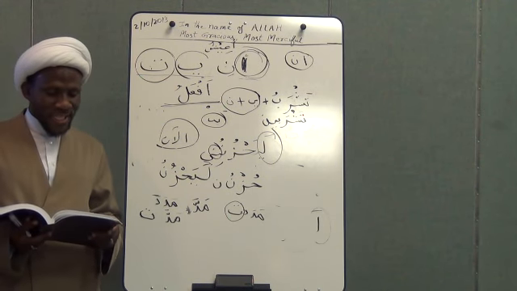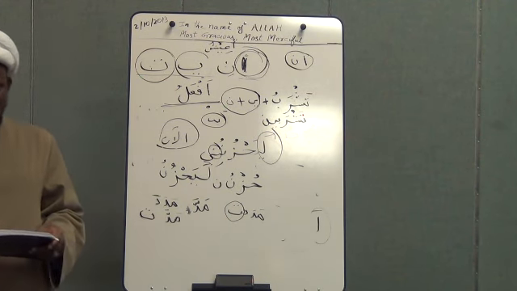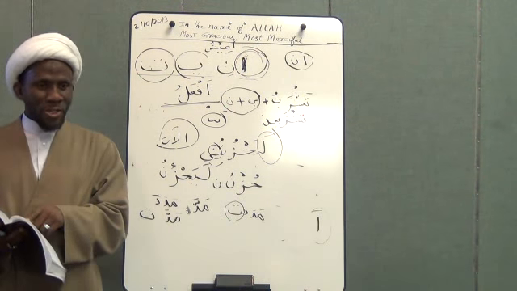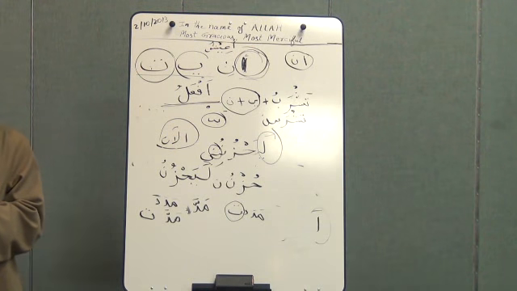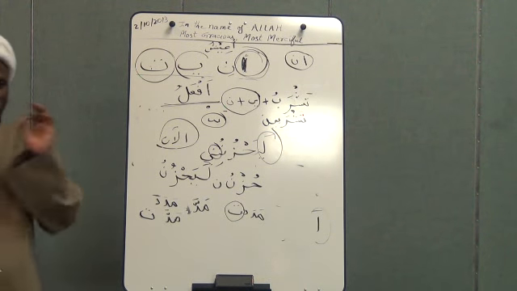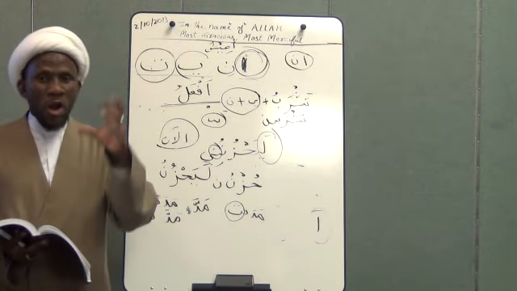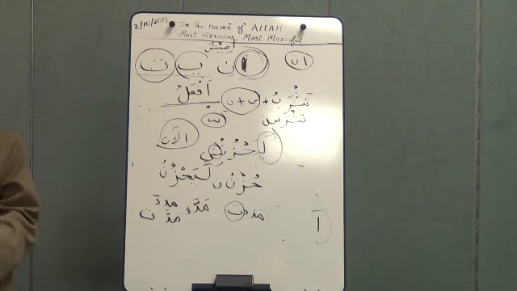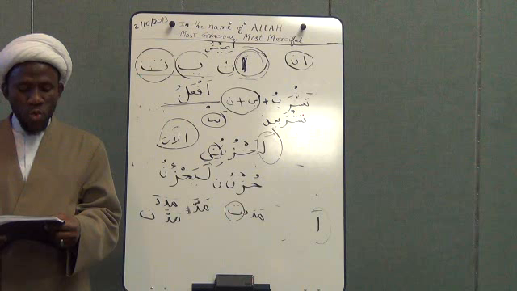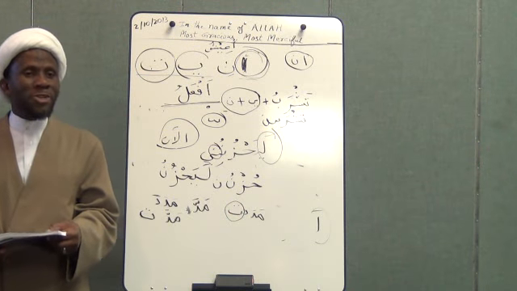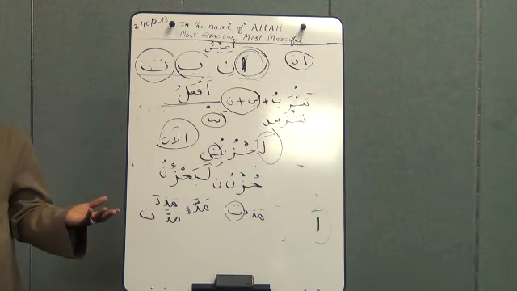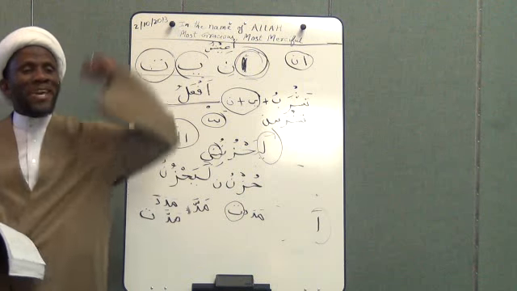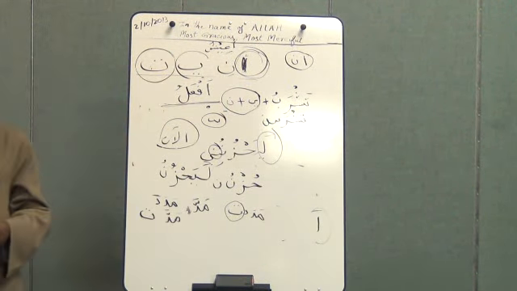He said the present tense is limited to the future tense when it's preceded by seen. If you remember, we just talked about seen or sawfa. If you put this before the present tense, then you are making the present tense for future and nothing else. For example, he said, سَيَقُولُ السُّفَهَا. The actual word is يَقُول. Yes, يَقُولُ السُّفَهَا. But when you add the seen, you're making it for future.